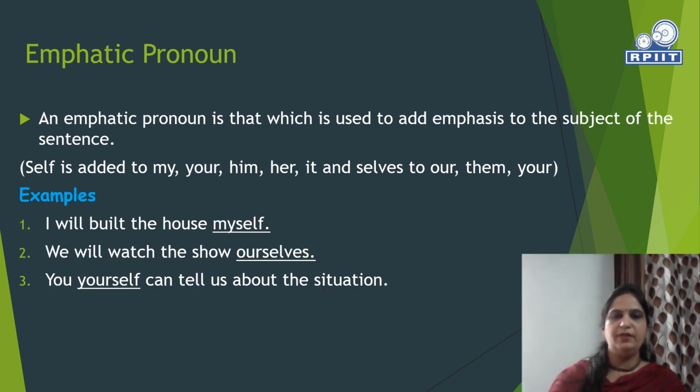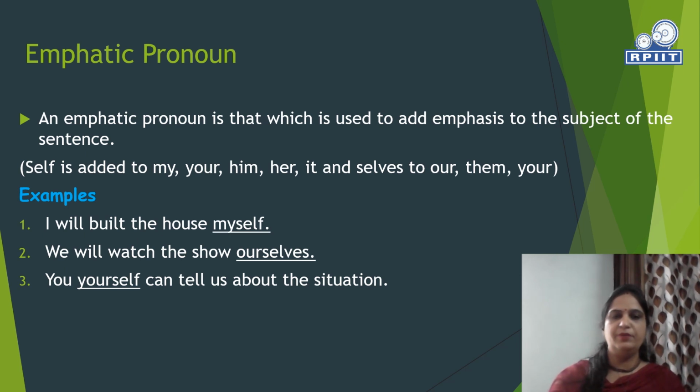Emphatic pronoun. An emphatic pronoun is that which is used to add emphasis to the subject of the sentence. Here, the doer is not affected by the work done, but the doer is emphasized. Self is added to my, your, him, her, it, and selves to our, them, your.